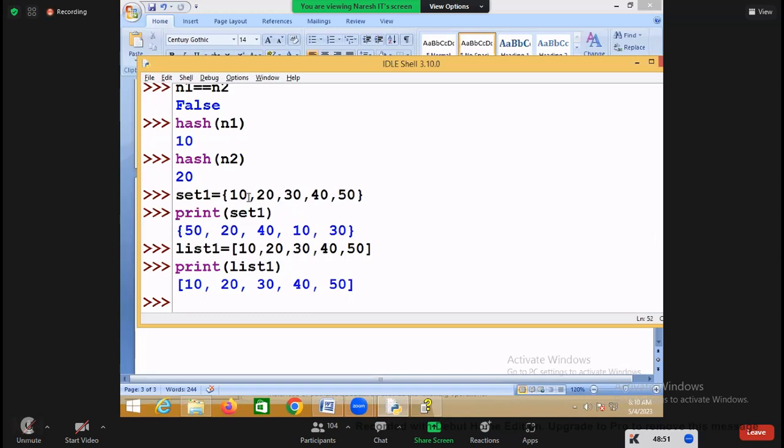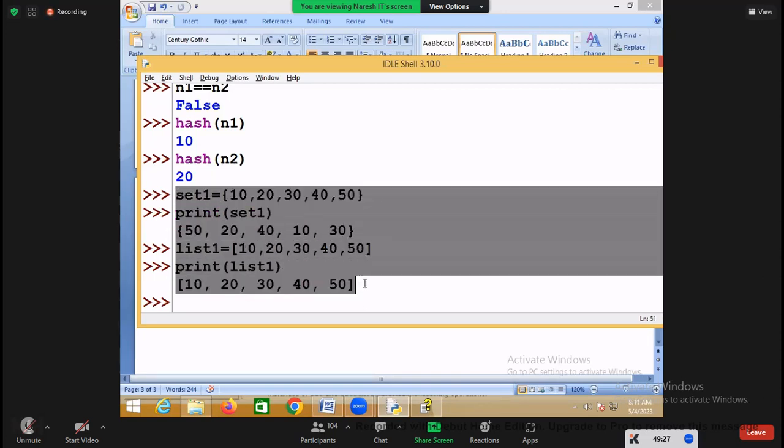No. First I stored 10 in the set, but 50 is stored first. Is the order of adding the same or different? Different. I added 10, 20, 30, 40, 50, but Python stored 50, 20, 40, 10 and 30. The order is not the same. It is different.